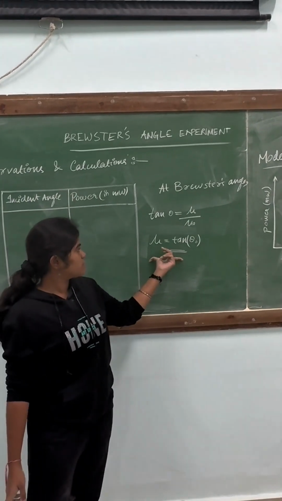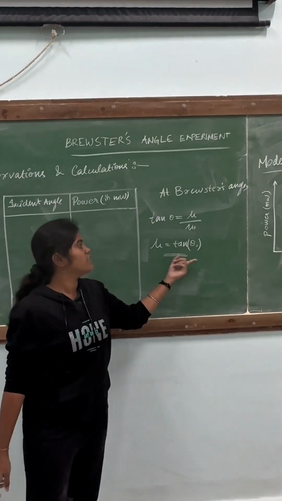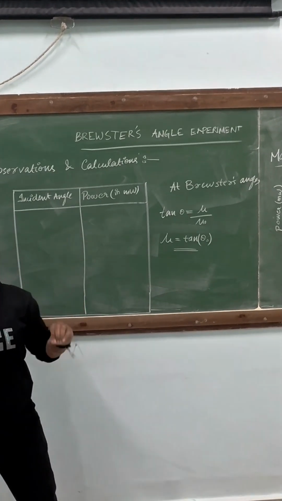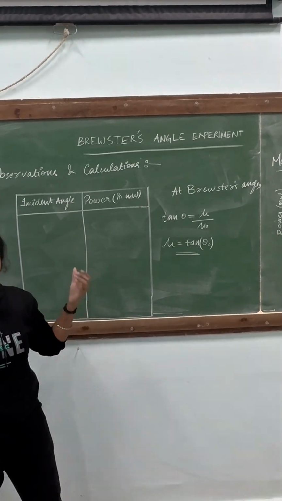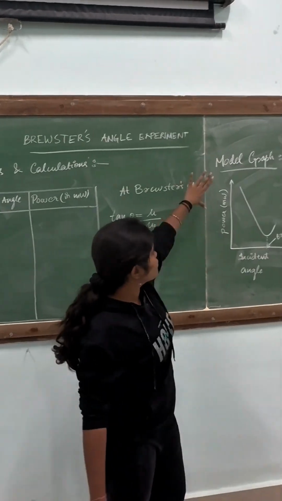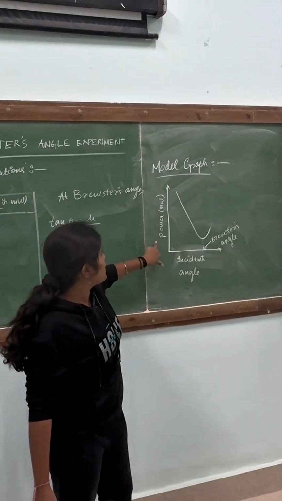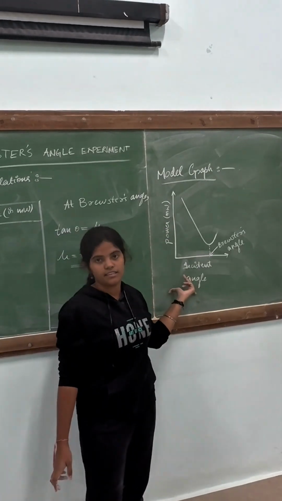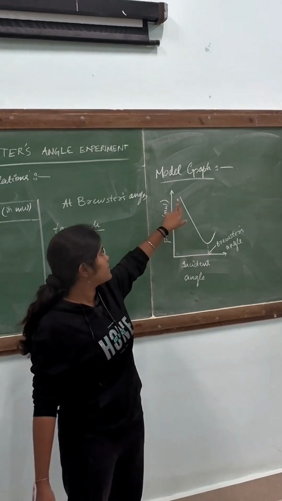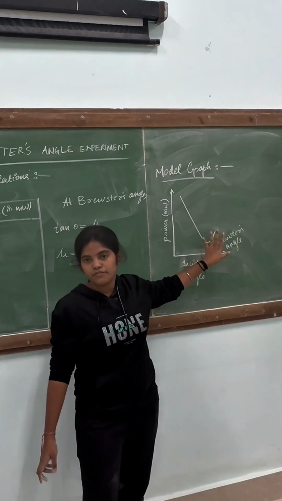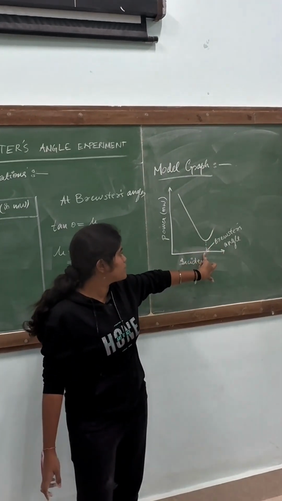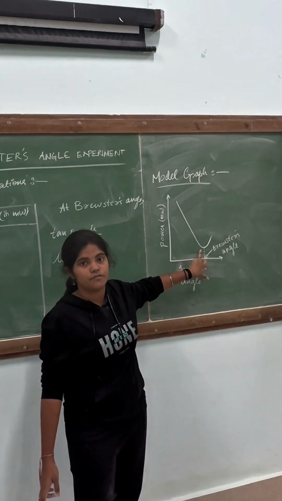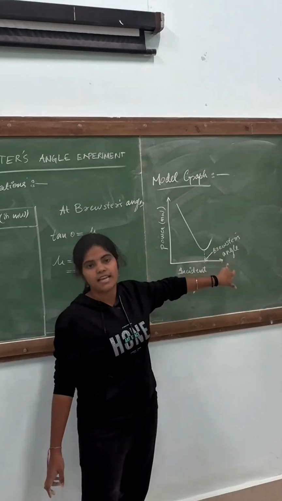So we get the equation mu is equal to tan theta naught, where theta naught is the minimum angle that we have got from the experiment. About the graph here, we have power in milliwatts on the y-axis and the incident angle on the x-axis. We get a graph like this, where the minimum output of the experiment will be Brewster's angle.